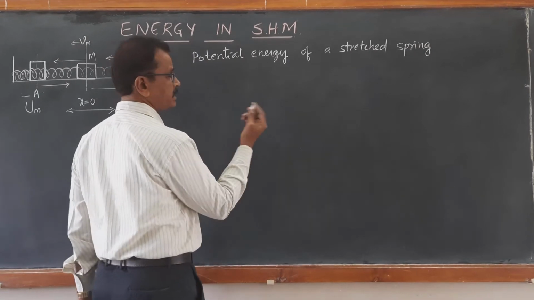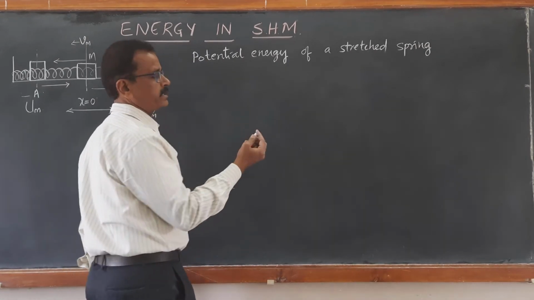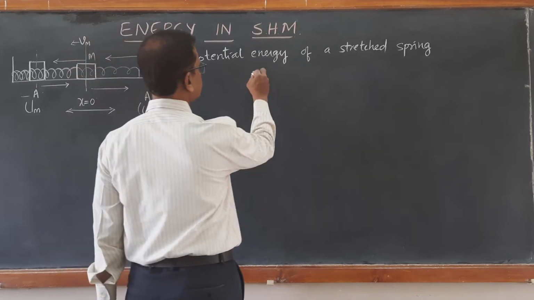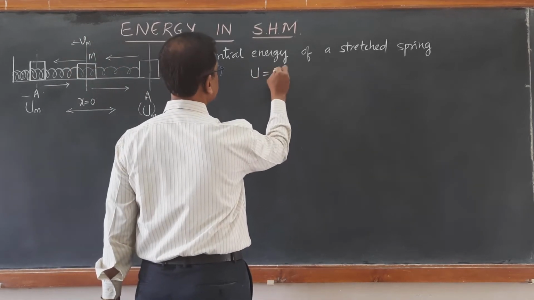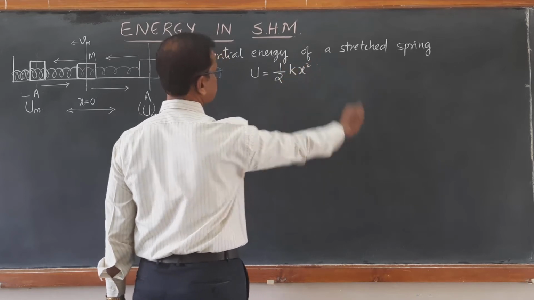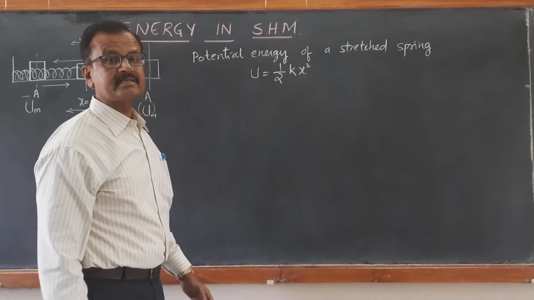We have learned earlier that work is done against the spring force, and we have calculated this potential energy: U is equal to half k x square.